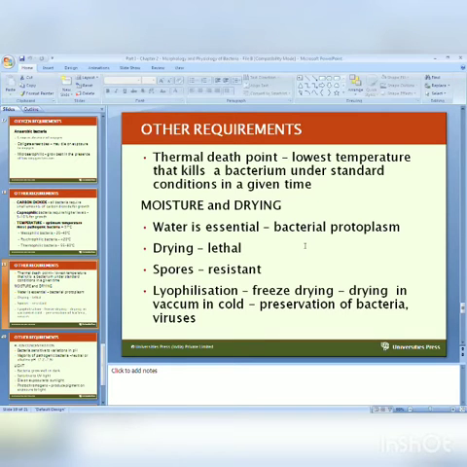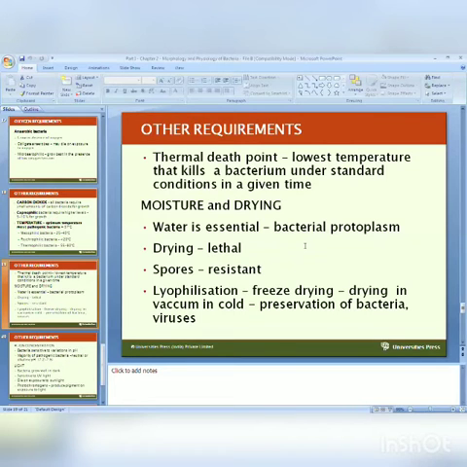Next is moisture and drying. All of you know that 95 to 98% water is present in a bacterial cell. So water is essential for bacterial protoplasm, which has more than 95% water. If you expose it to drying, definitely it is lethal. The killing of these bacteria occurs, but the spores are resistant to drying. They remain as they are. But death of the live cell occurs if you expose it to drying.